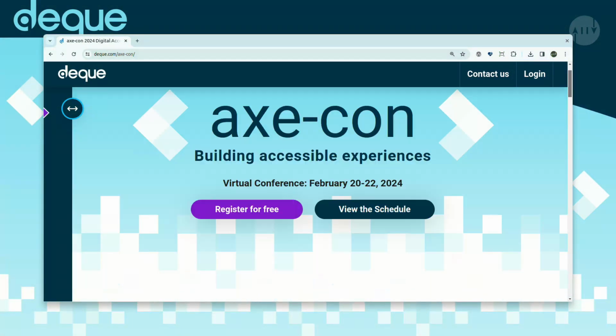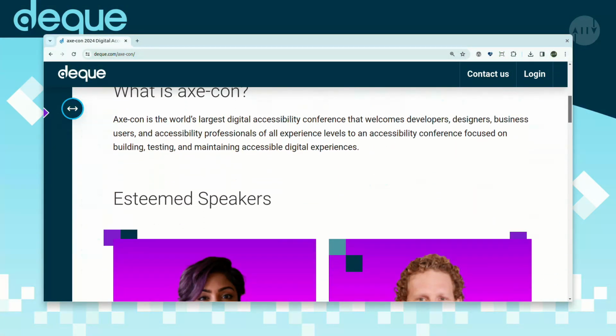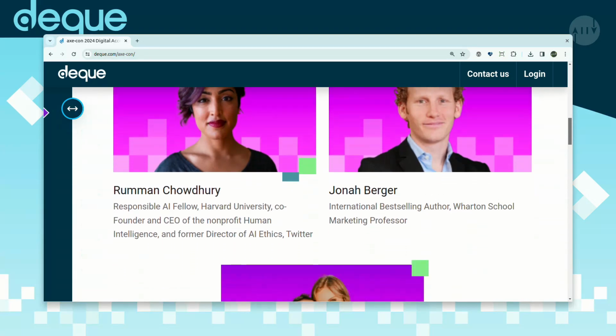Don't just assume that everyone you're speaking to actually knows what this abbreviation means. Even at accessibility conferences, there might be people new to accessibility who aren't aware of what this term means.